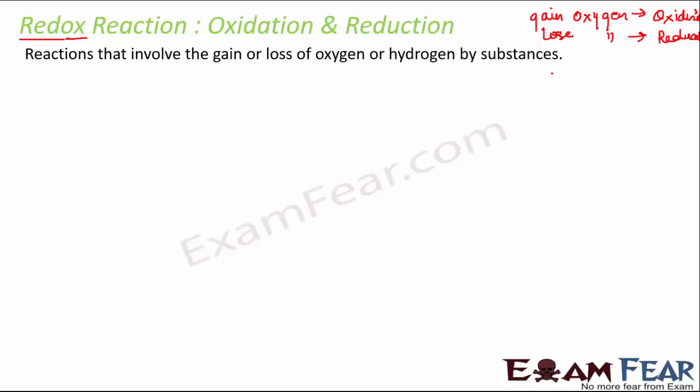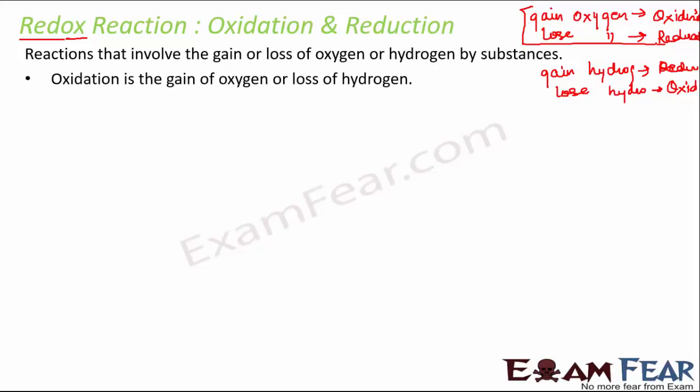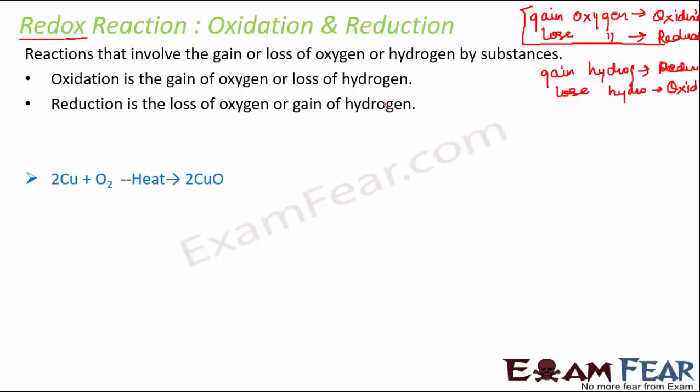In other way, we can say that gain of hydrogen, that means the substance is reduced, whereas loss of hydrogen, that means the substance is oxidized. So I think this is an easier way to remember. Gain oxygen, oxidized; lose oxygen, reduced. So we will take an example. So oxidation is gain of oxygen or loss of hydrogen, as I said just now. Similarly, reduction is loss of oxygen or gain of hydrogen. Let us take this example.